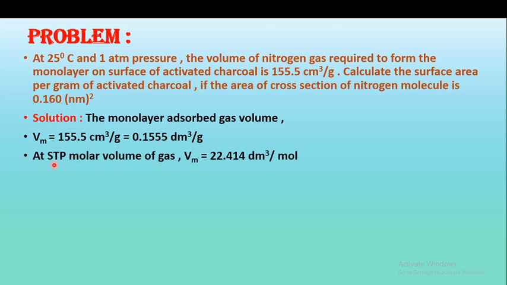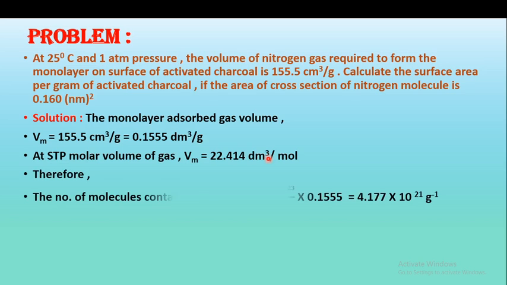So at standard temperature and pressure. Here it is 25 degrees Celsius and 1 atmospheric pressure, which means these are the STP conditions. So at STP conditions, what is the molar volume of gas? We know that at STP conditions, the molar volume of gas is equal to 22.414 dm³ per mole. Therefore, what can we write? The number of molecules contained in the monolayer volume, how can we calculate? That is 6.022 × 10²³, the Avogadro's number, divided by the monolayer volume.